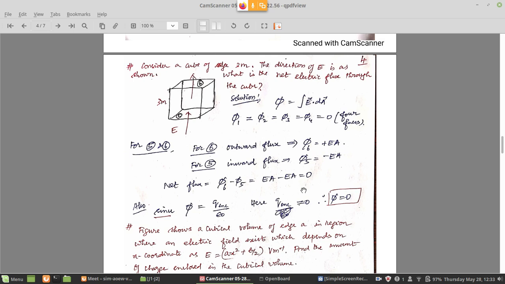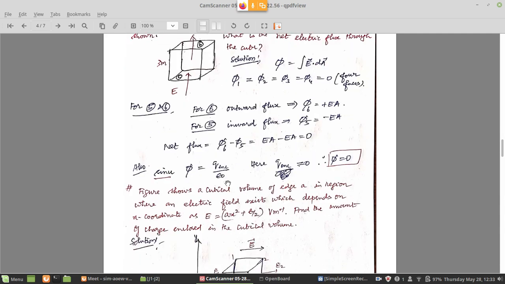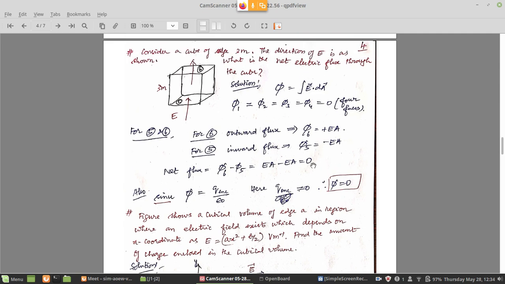Now you can test whether this is correct or not using even Gauss law. For there to be flux phi, there must be a charge inside. Q enclosed. The flux is Q enclosed by epsilon naught. Here Q enclosed is straight away 0. There is no charge inside this cube. Only field is from outside, coming into this. So no charge is as such inside this surface. Therefore anyway flux is 0. So same result we are getting by 2 arguments.